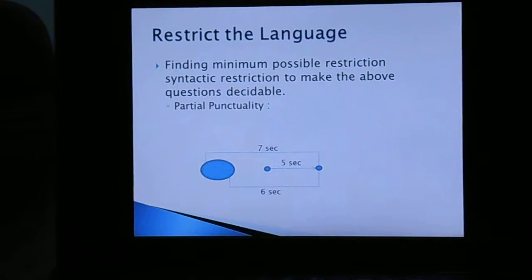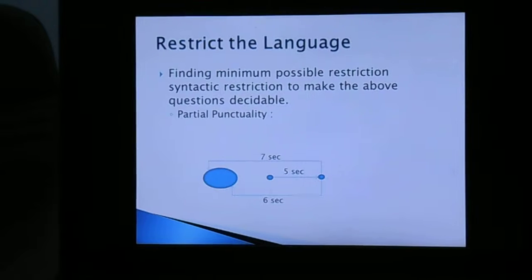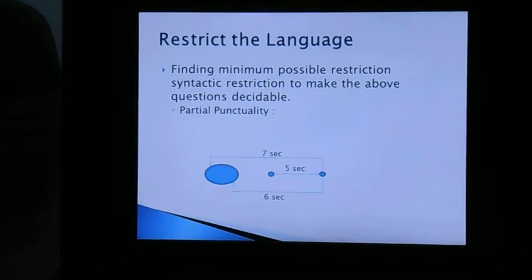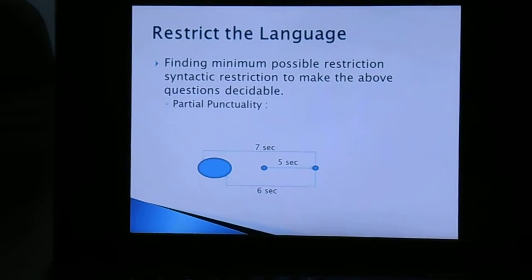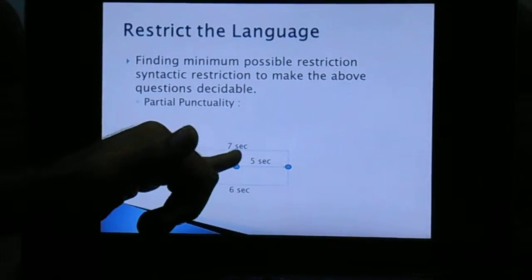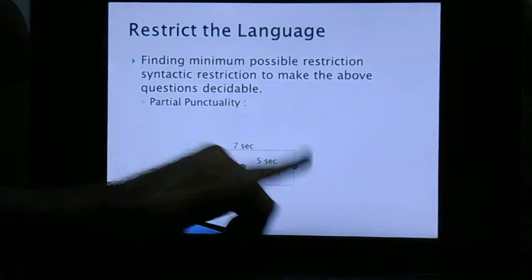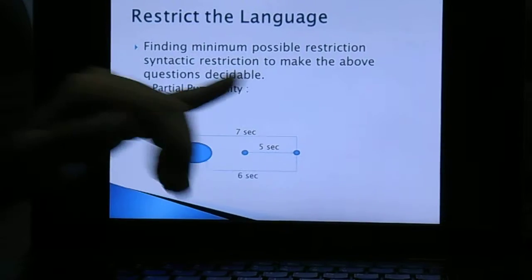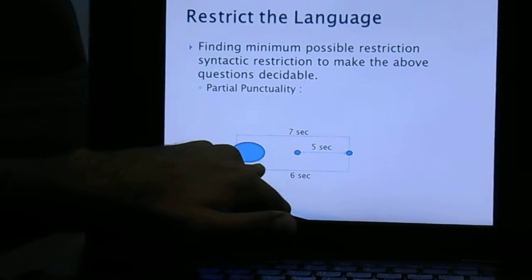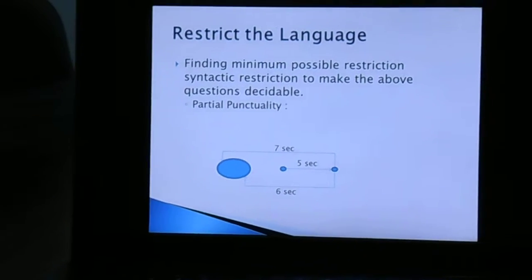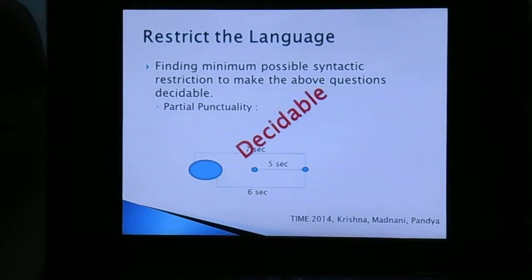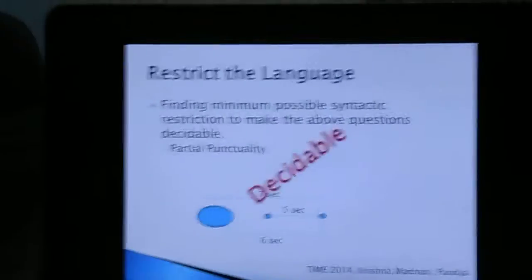And that's the first part of my thesis. My approach was to allow specifying exact timing constraints with future connectives and interval constraints for past connectives. For example, we can specify something like: whenever machine A starts, exactly after 5 seconds machine B starts, and whenever machine B starts, machine C should have started in the past within 6 to 7 seconds. So something like this could be expressed, and the good news is both the problems for this restricted